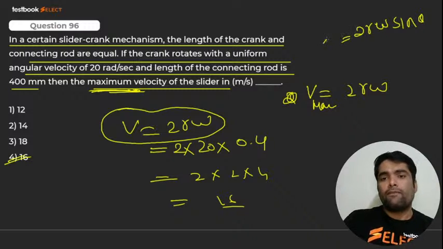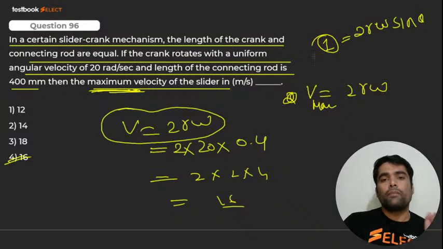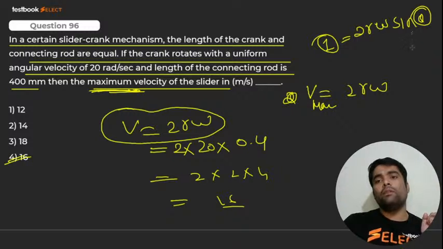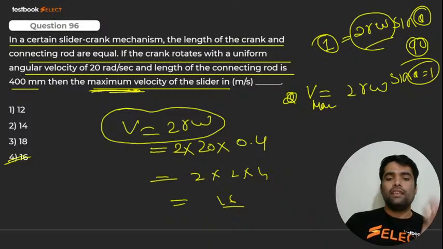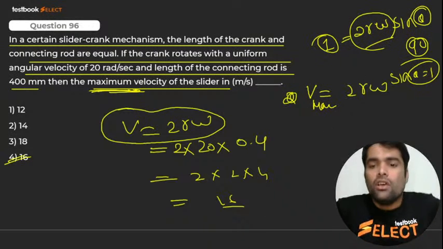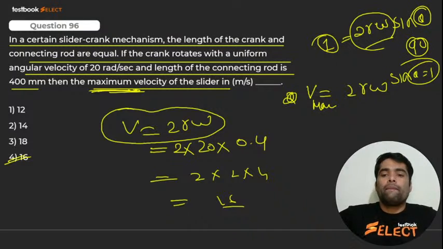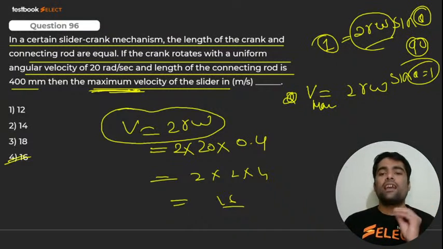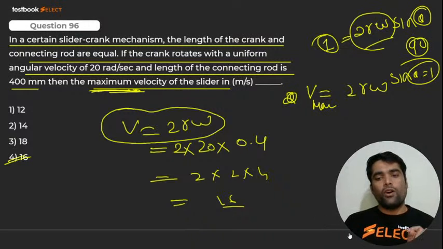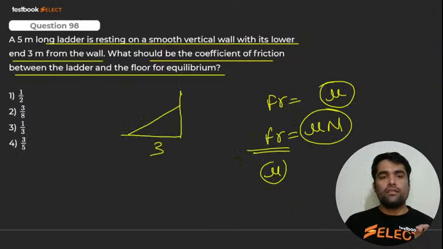Remember, हाँ. But for maximum velocity, the theta should be what, 90. That means sin theta will be what my dear, 1. So ये हो जाएगा twice R into omega. There are conditions. I hope you got it. No, it's not linear velocity like R omega. It is twice R into omega. There is a formula, there is a derivation. Please learn the formulas. Formula पढ़िए आप, revise the formulas. Okay, I hope you got it.